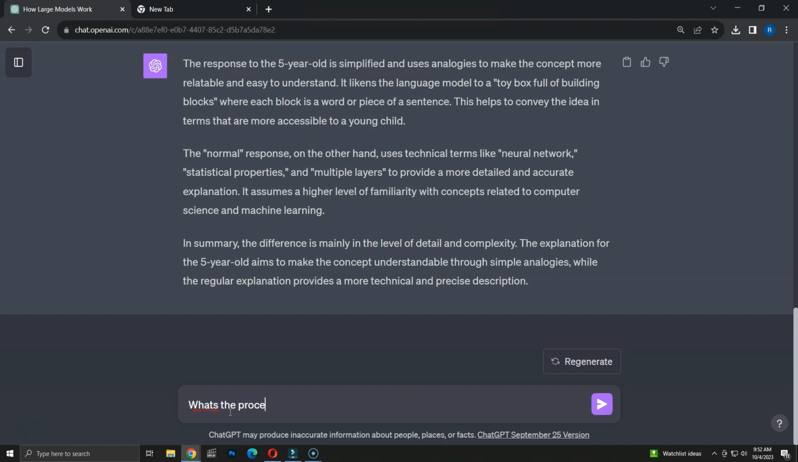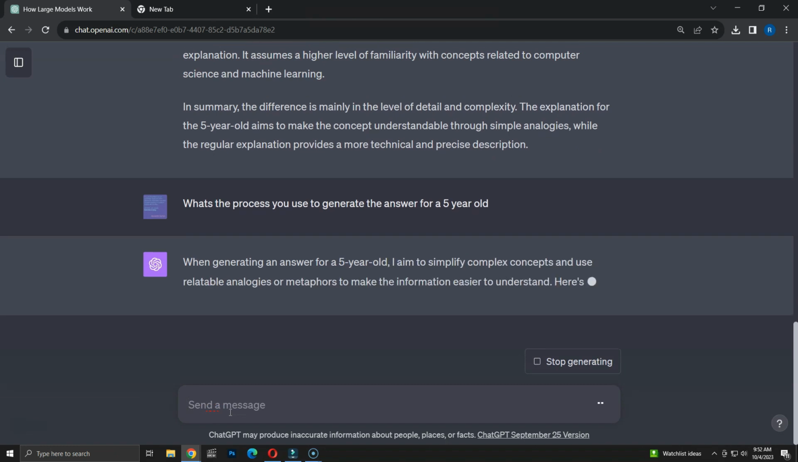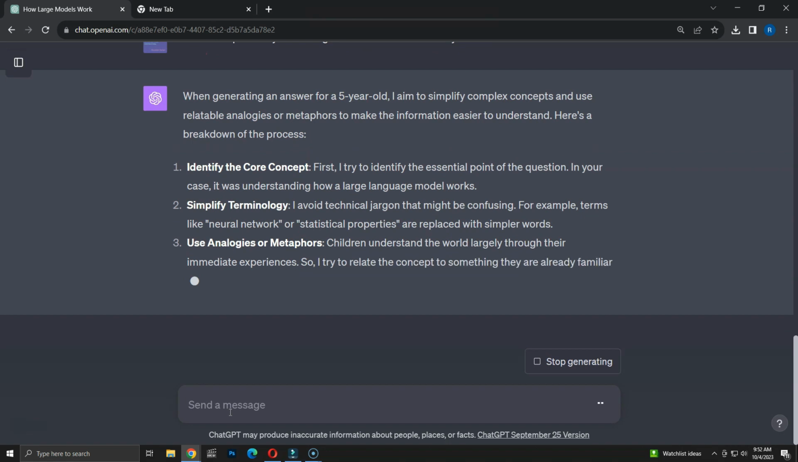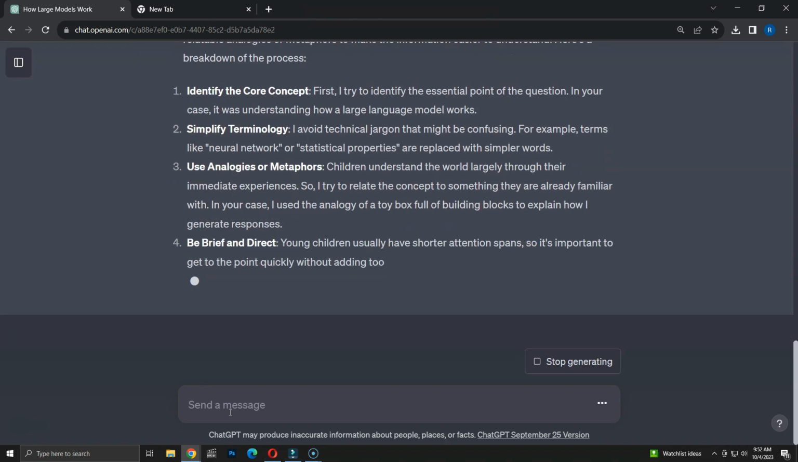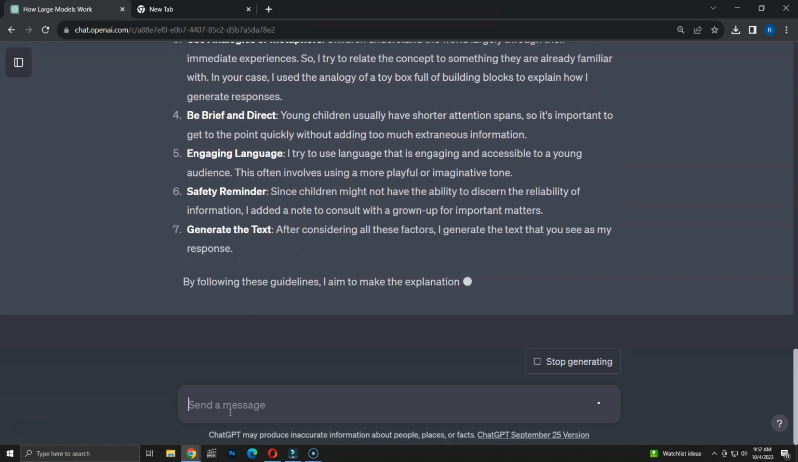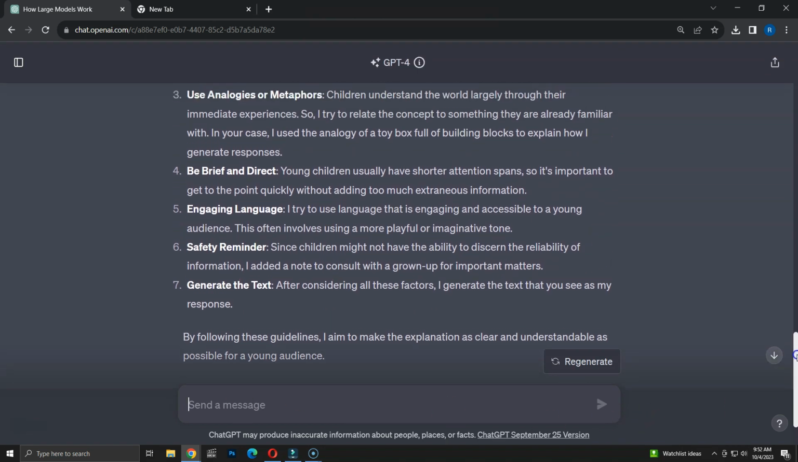Let's ask for the process used by ChatGPT to generate the answer for a 5-year-old. Here are the key points of the process. Identify the core concept. Simplify terminology and avoid technical jargon. Use analogies or metaphors, as children understand the world largely through their immediate experiences. Be brief and direct, as young children usually have shorter attention spans. Use engaging language. Add safety reminders.